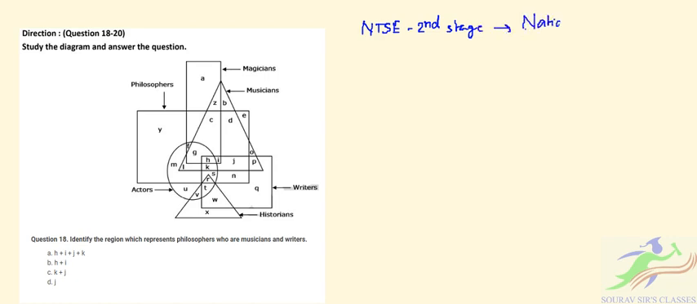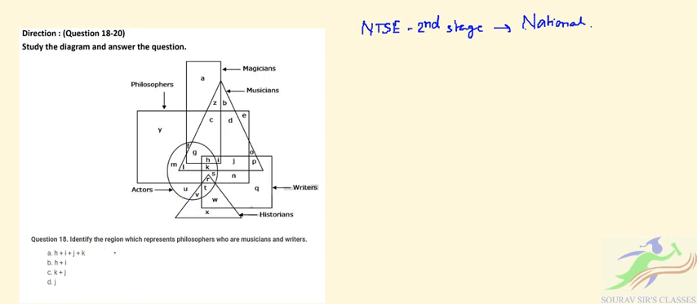So here I am discussing question numbers 18 to 20. I have a direction for this particular set of questions: we have to study the diagram and answer questions 18 to 20. Here you can see a set diagram, which you can consider as a set of philosophers, magicians, musicians, writers, historians and actors. These 6 segments have been given.